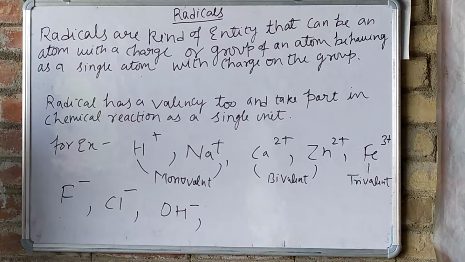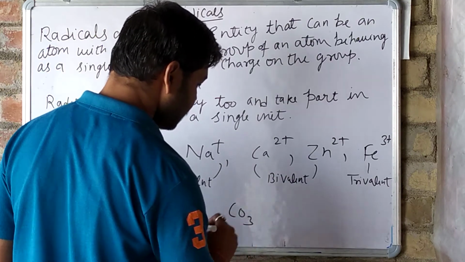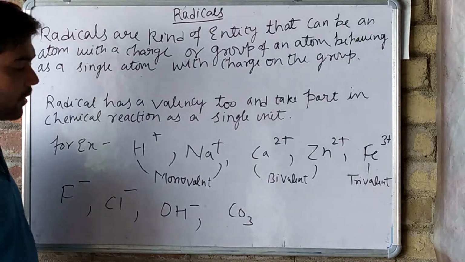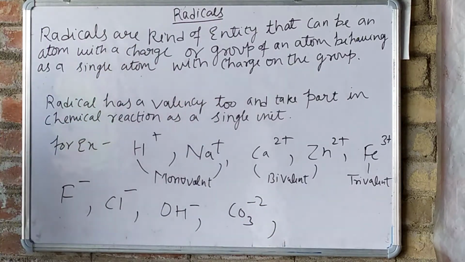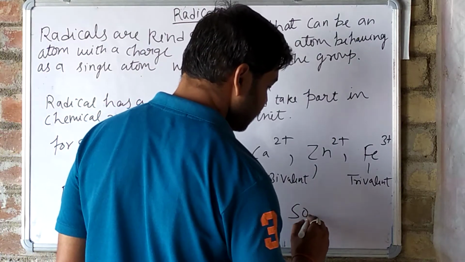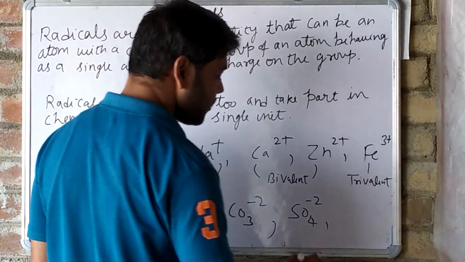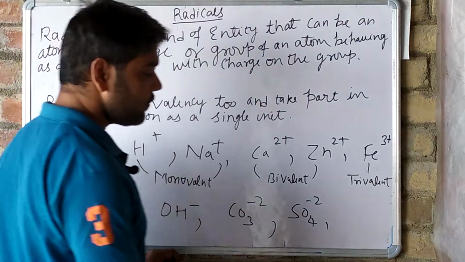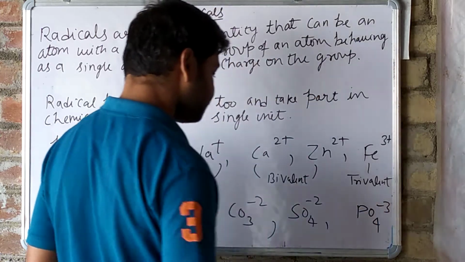Then carbonate, which is represented by CO3 and has a minus 2 charge on it. After carbonate we have sulfate, SO4, represented with minus 2 charge on its head. And then phosphate, PO4 minus 3.